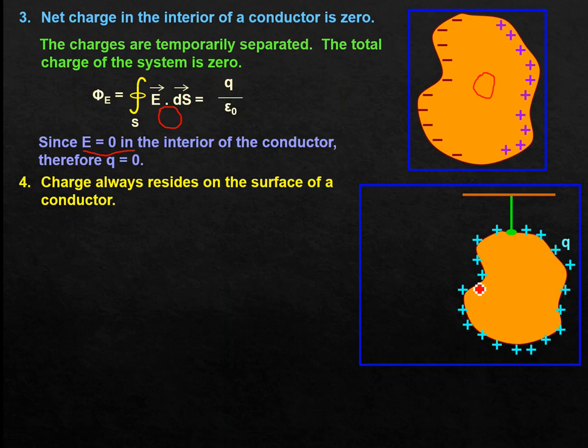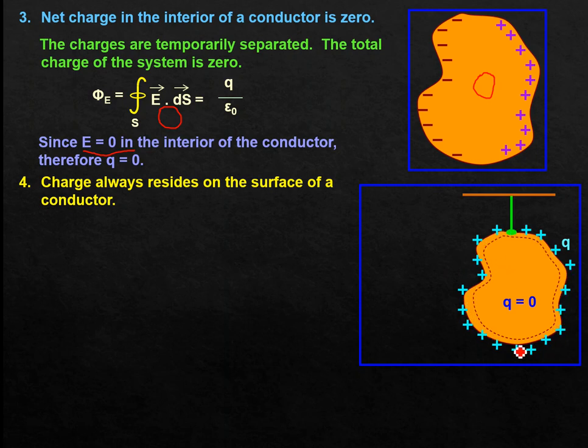So this is the property of a conductor. Since Q inside will be 0, this charge has to reside on the surface of the conductor only. Already in this third point we have understood that net charge inside a conductor will be 0. So whatever charge you are giving, the only option is that it has to get uniformly spread or distributed over the entire surface of the conductor.